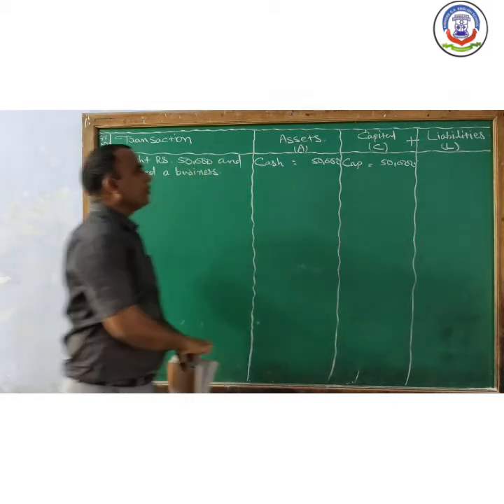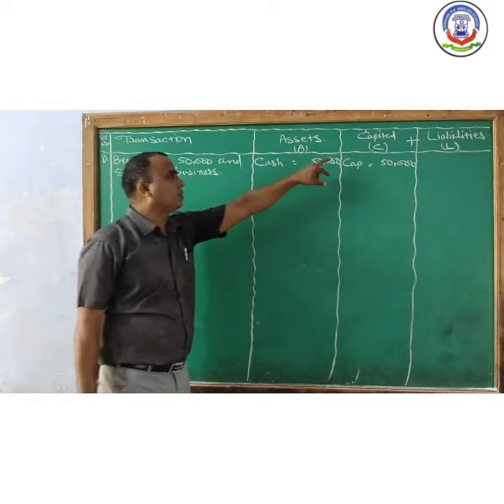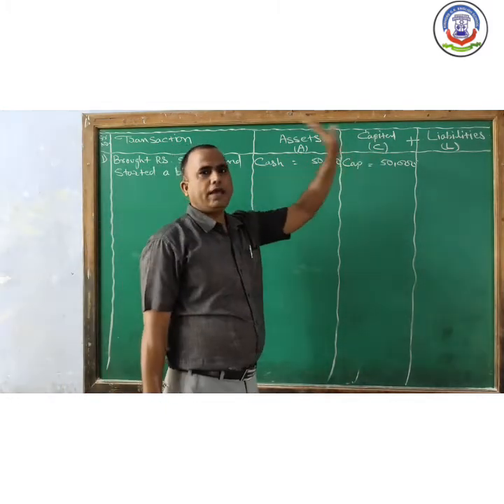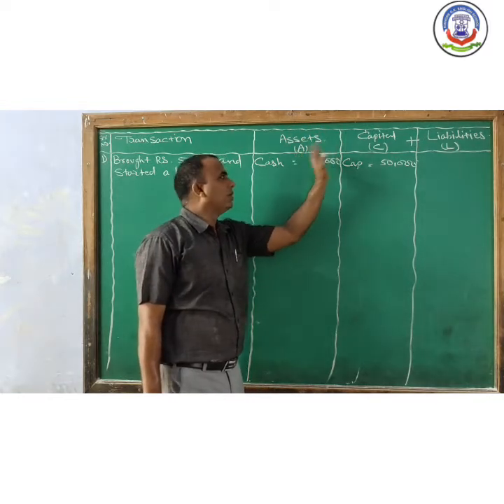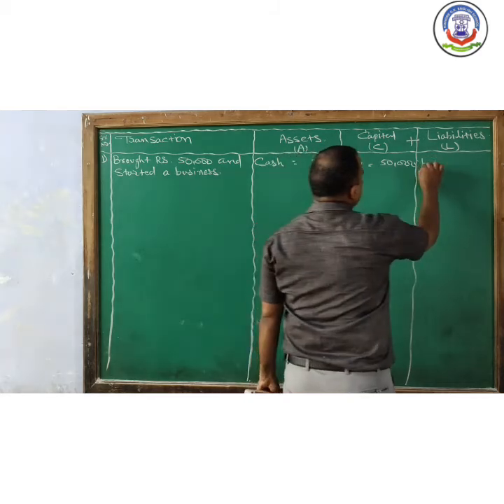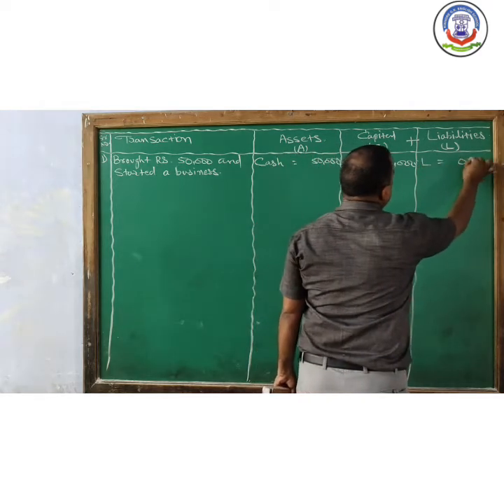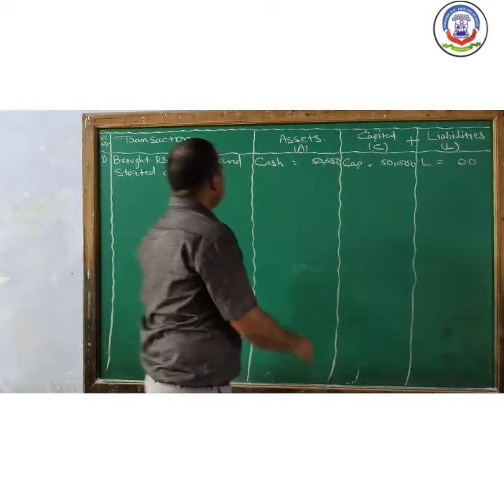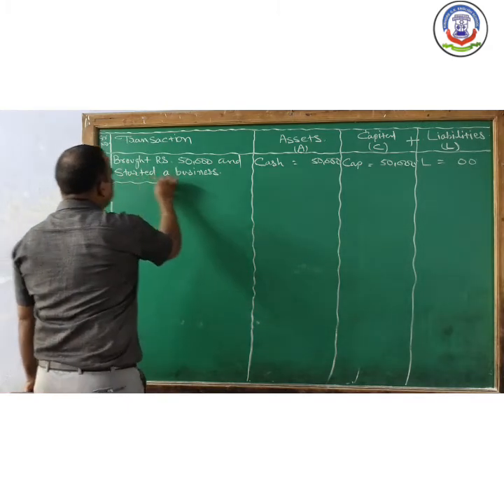So here we can prove that A is equal to C plus L. Assets की वैल्यू कैपिटल और लायबिलिटी की जितनी है, due to this transaction there is no effect of liability, so it is 0-0. So that is the transaction number 1.